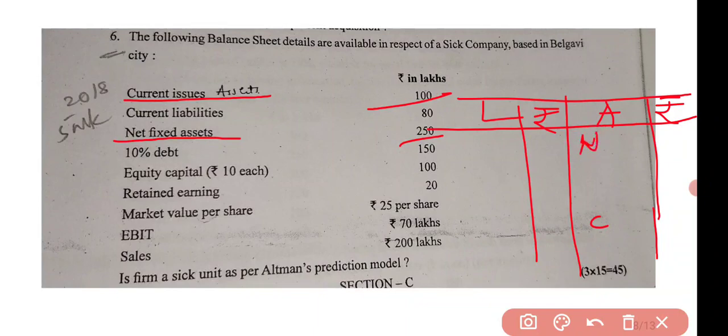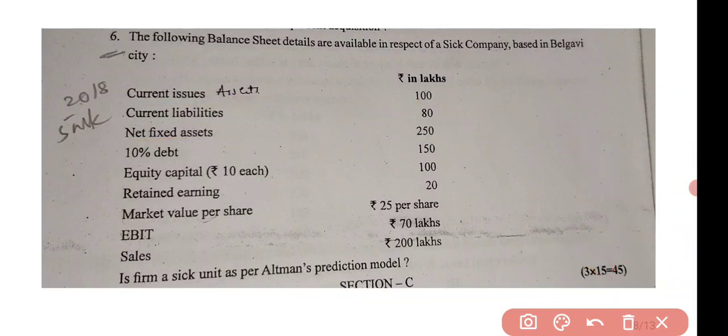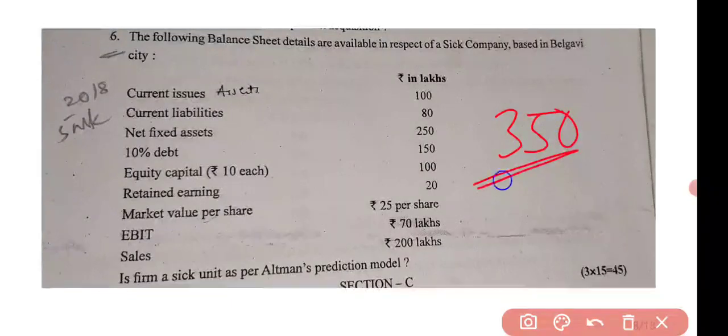Under non-current assets, we have the fixed assets, and under current assets, all the current assets, and this is your total assets. So here we can say net fixed assets plus current assets will give you the total assets, right? So 250 plus 100 will give you 350 as your total assets.